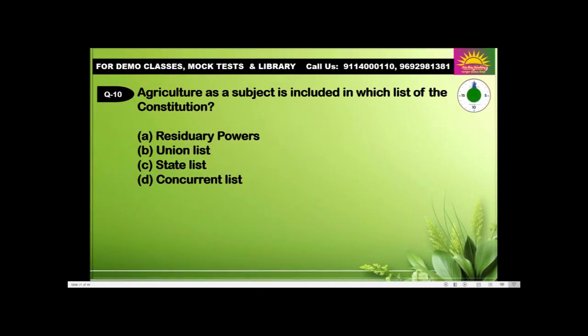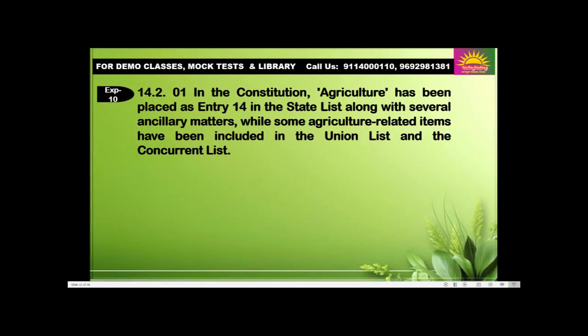Question number 10. Agriculture as a subject is included in which list of the Constitution? Residuary power, Union list, state list, concurrent list? Answer is C, state list. In the Indian Constitution, agriculture has been placed at entry 14 in the state list along with several ancillary matters, while some agriculture-related items have been included in the union list and the concurrent list. Okay.